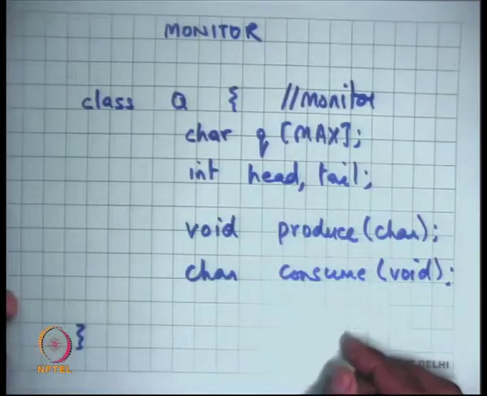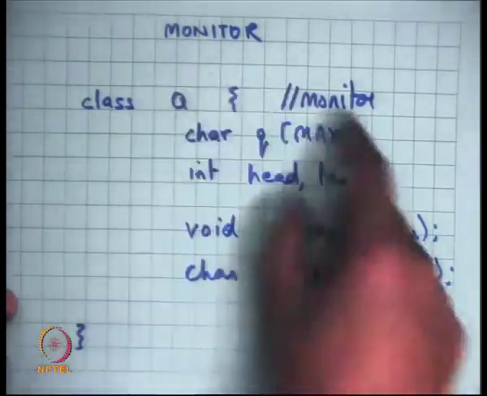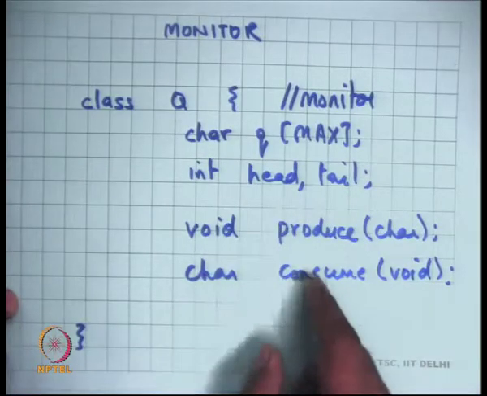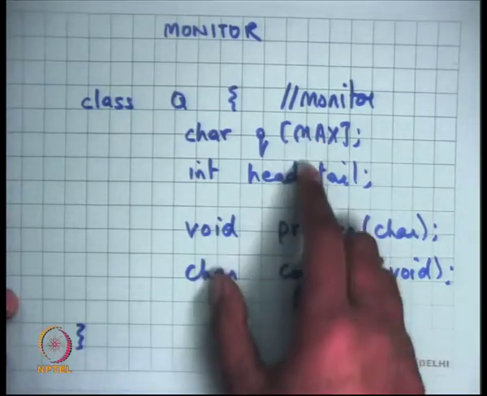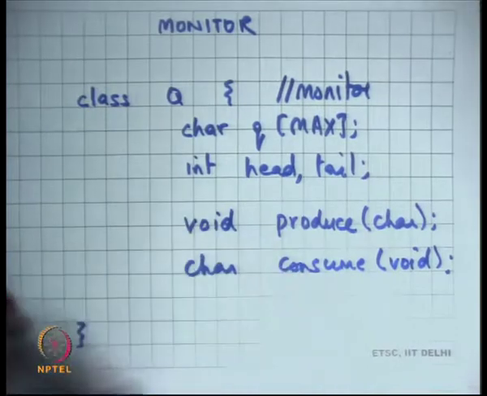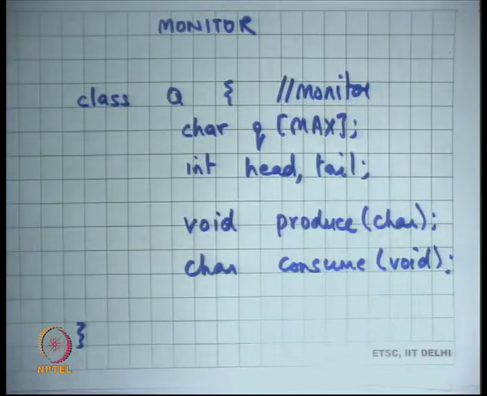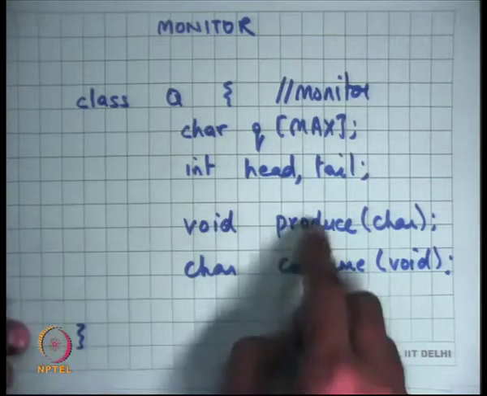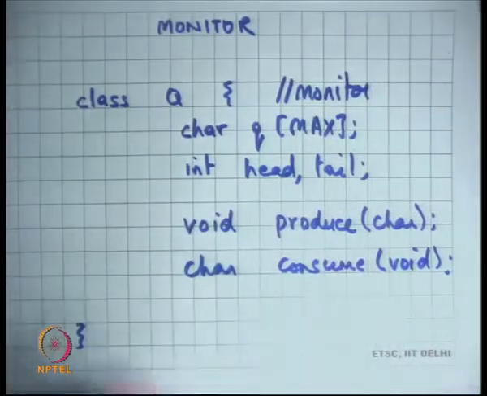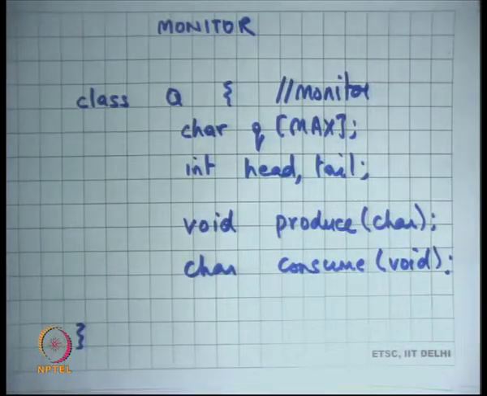It also provides you encapsulation because it defines the data which is likely to be shared, and because this data is only visible to these functions, it automatically ensures correctness. Because this data cannot be accessed by anybody else, and because these functions are mutually exclusive by the definition of the monitor, your code should be correct. So it makes things easy to reason about for a programmer.